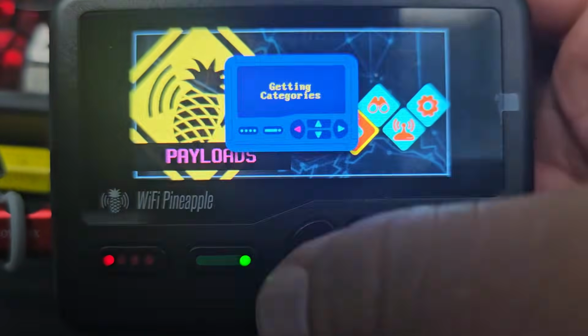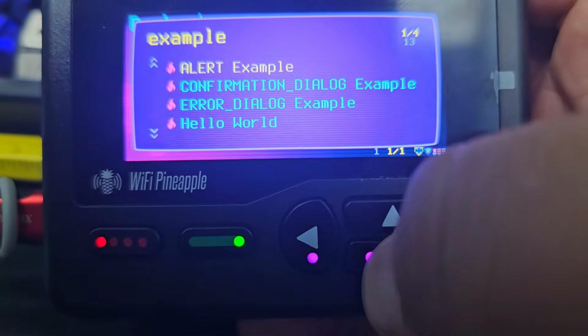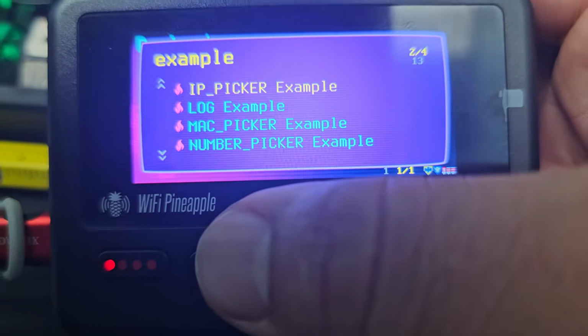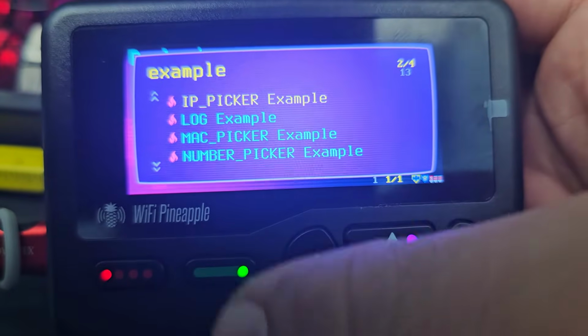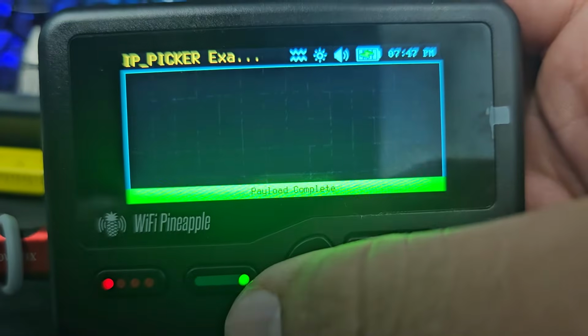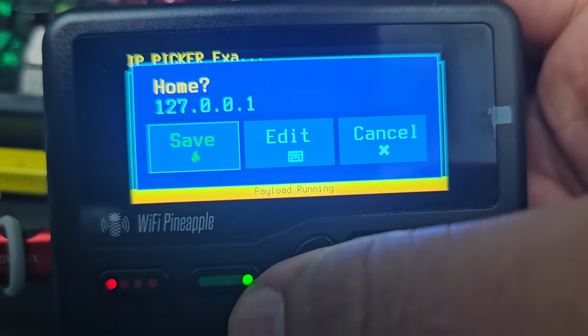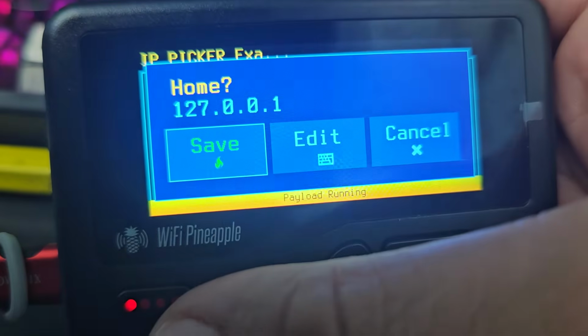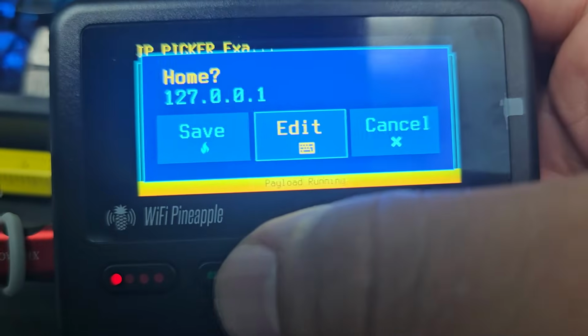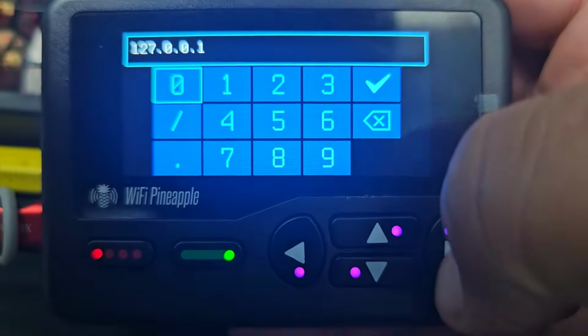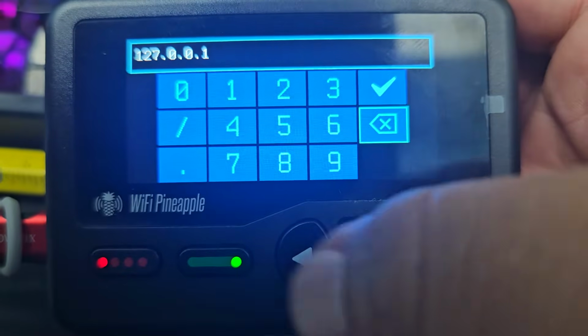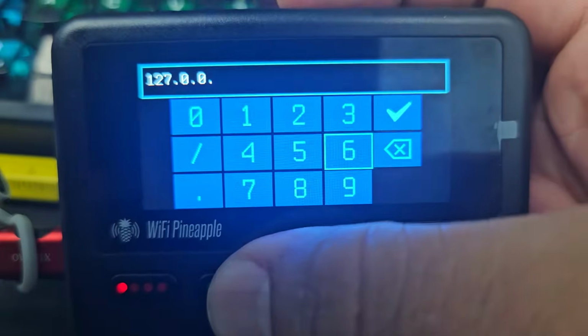Alright. Next one is IP picker example. Example of picking the IP. Home. This is a fake one. You can edit it too. Let's go to edit and just make that a 6.